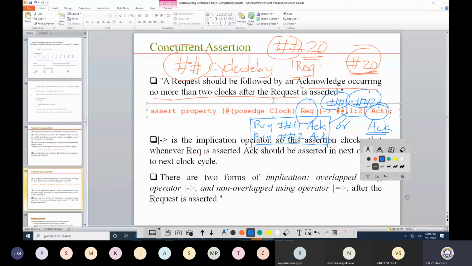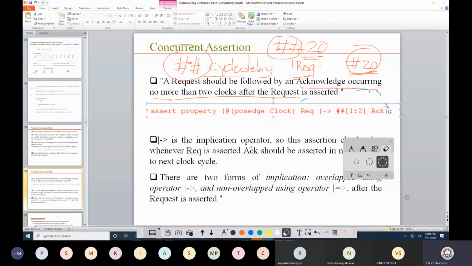Okay, now I am coming back to this particular operator. What is this operator? This is an implication operator. There are two kinds of implication operators: overlap and non-overlap. In the slide below it is written that the implication operator is overlap.